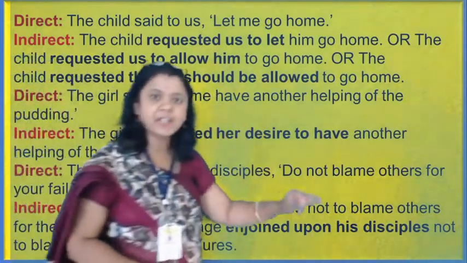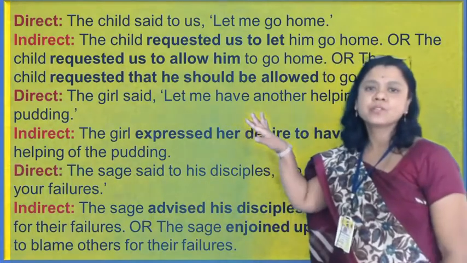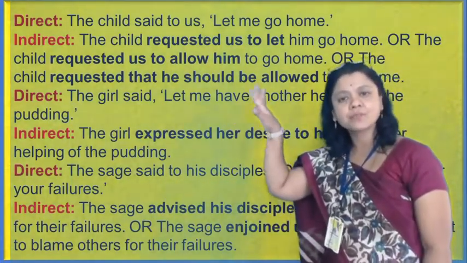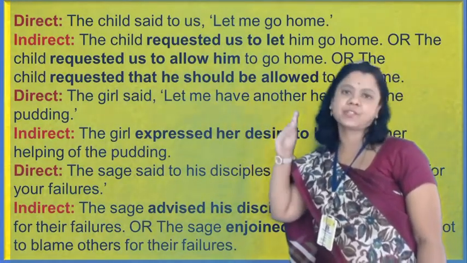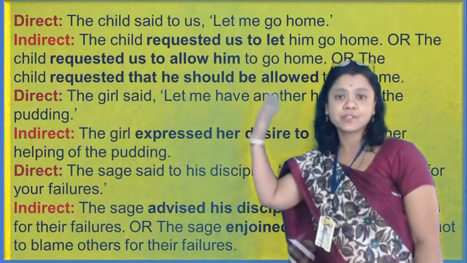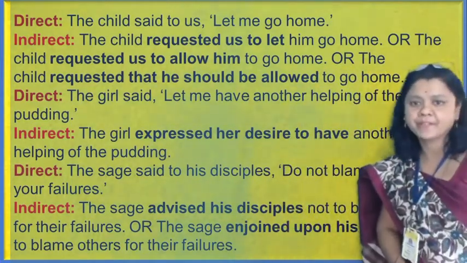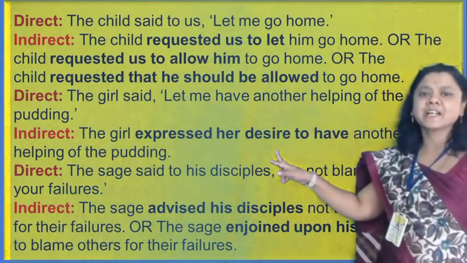The child requested that he should be allowed to go home. So in the 3 formats, if you write this sentence, the 3 sentences are correct. We cannot say that the first one is correct and the second one is wrong. Definitely.